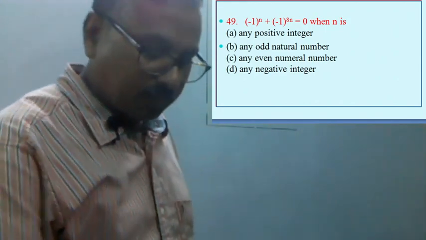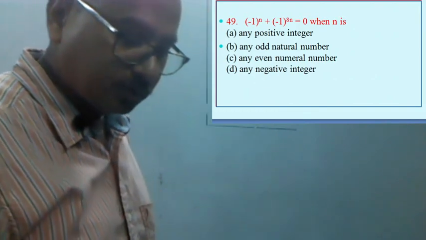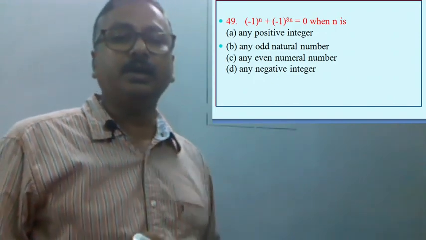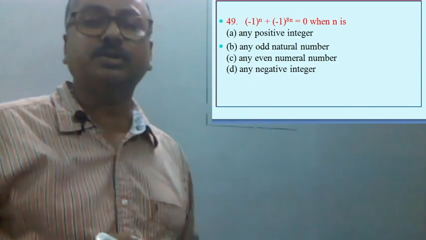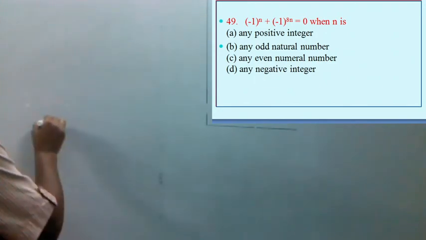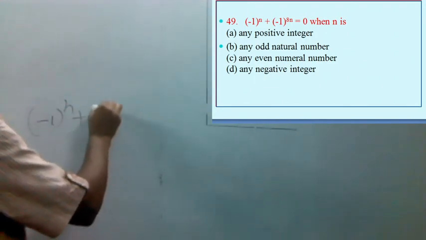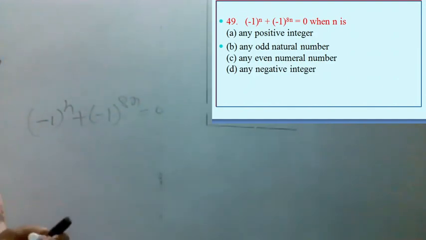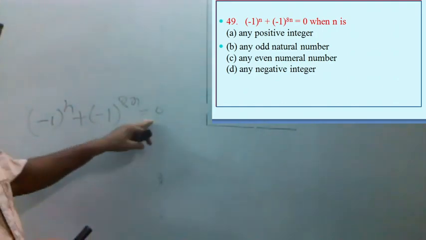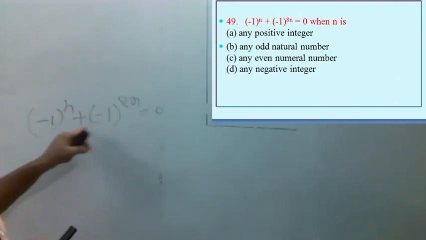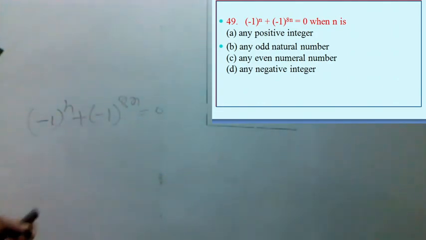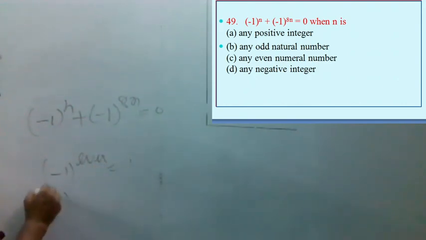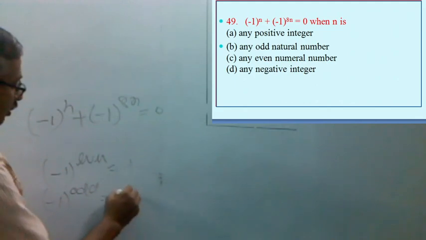Minus 1 to the power n plus minus 1 to the power 8n equal to 0. Then when n is any positive integer, so options are given. So here this value is 0. So one should be negative, another should be positive. One should be minus 1. We know minus 1 to the power any even number equal to 1, and minus 1 to the power any odd number equal to minus 1.